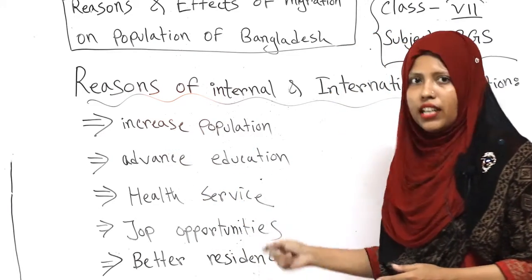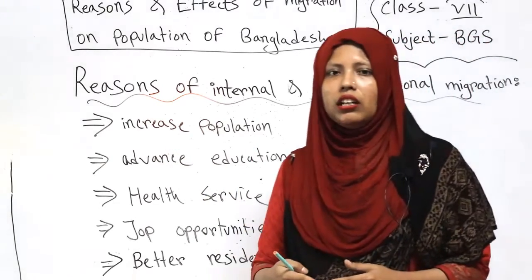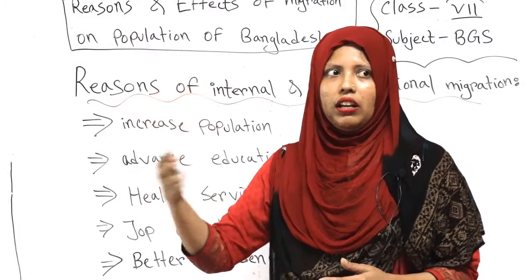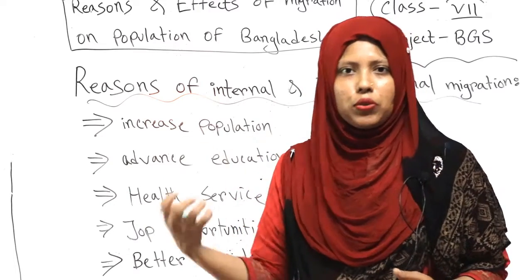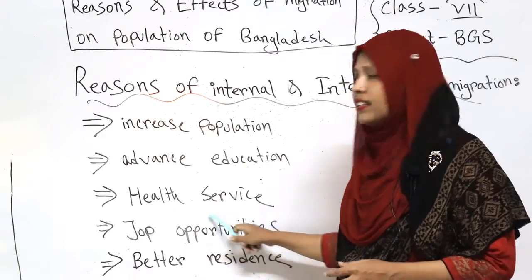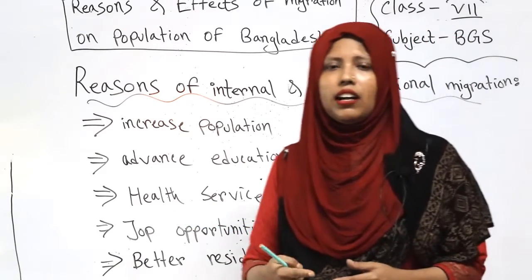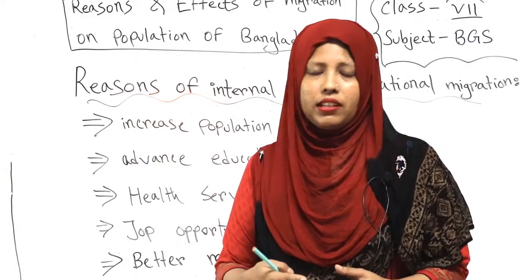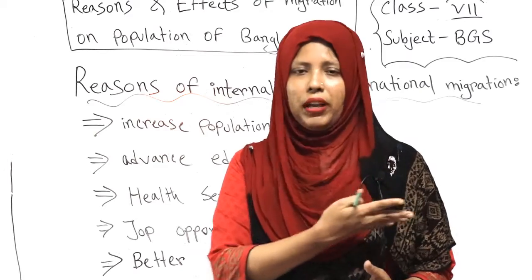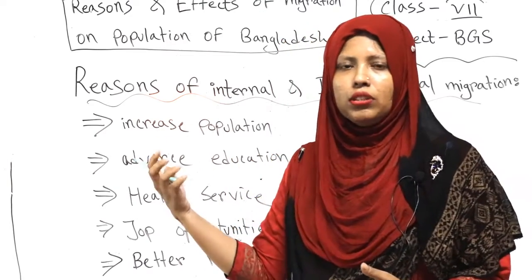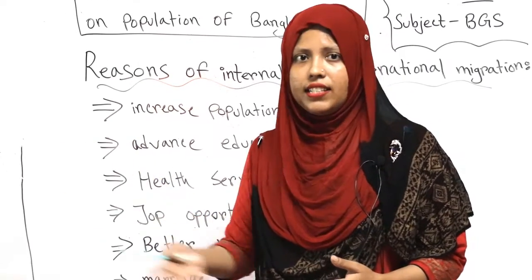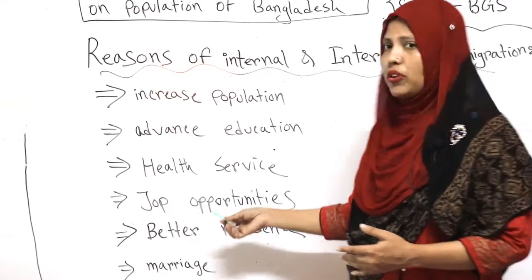So increased population is a reason for migration. After that, advanced education. From rural areas, people come to the city to get advanced education. After that, health service. Where advanced health service is not available, people come to the city area to get it. After that, job opportunities.